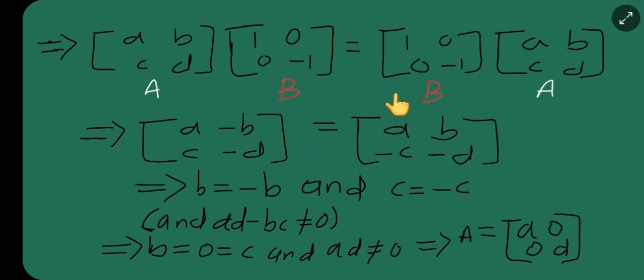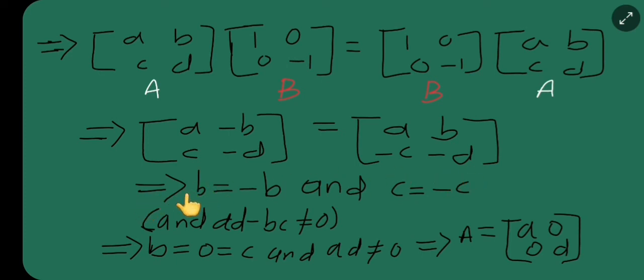So this is equal to what? Again I have to do the same thing. Here I will get a, since 1 times a is a only, and if you do it the other way around, you will get nothing but 0. Then if you do it with this, you will get b, since the other term will be 0. Then this into this will be 0, so this into this will be minus c. Then this into this I will get 0, and then this into this, I will get minus d.